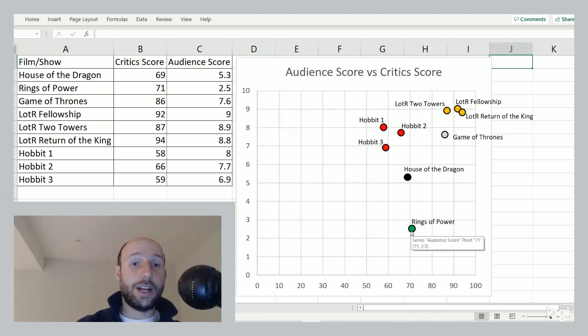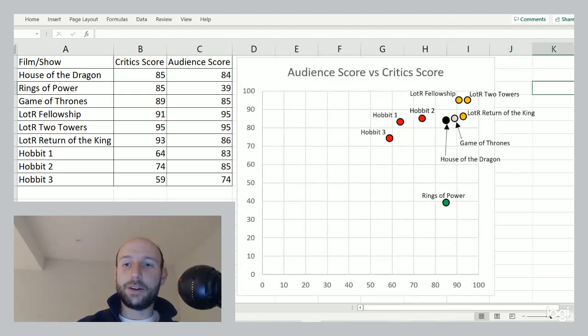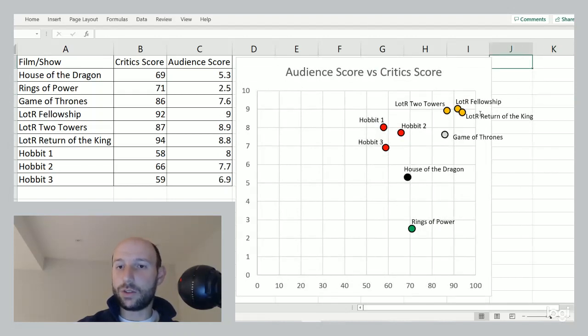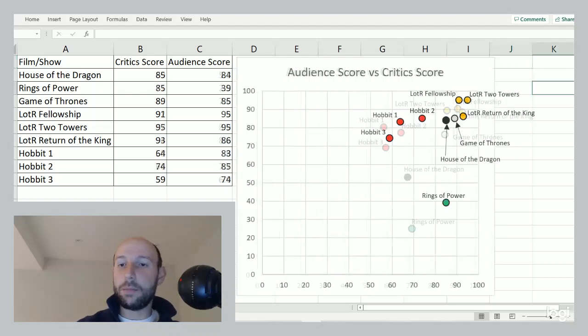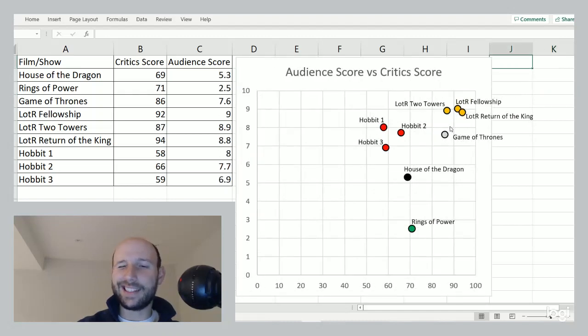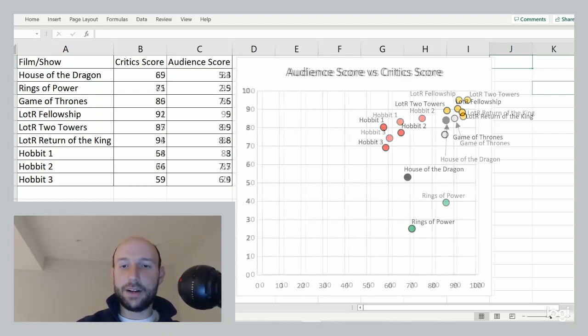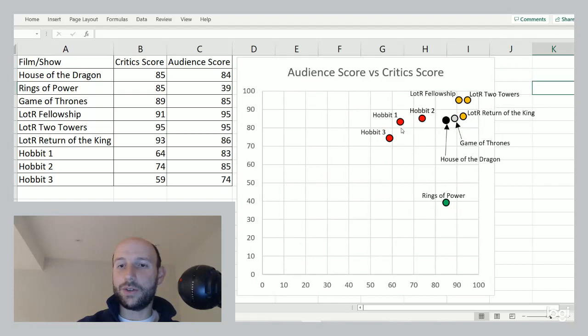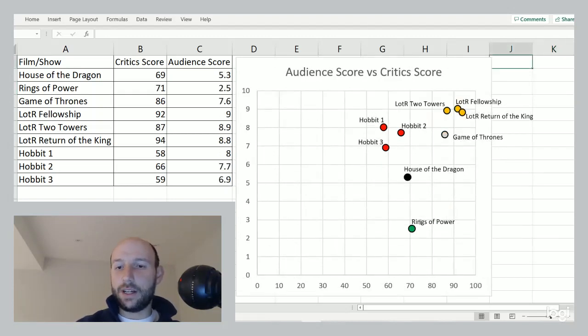So it's interesting to see those trends, okay? It's interesting to see them graphically because we can really group these films together with other films and see, okay, what's actually going on, right? We see there's that corner, there's that gold standard set by Lord of the Rings, and Game of Thrones is pretty close up there. Some would say it's in that category. Some would say it's a little bit removed, but it's up there. Okay, we see The Hobbit to the side here, right? Not quite as great. And Rings of Power we see here down at the bottom. Strong disagreement between audience and critics. Critics liking it more, audience liking it less.